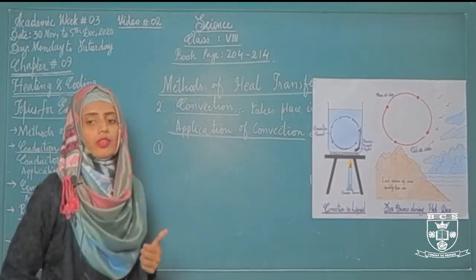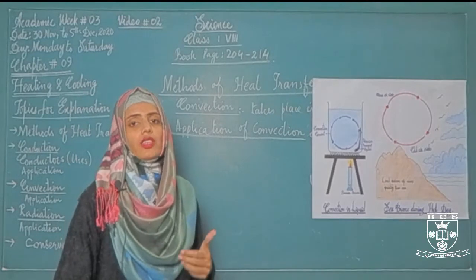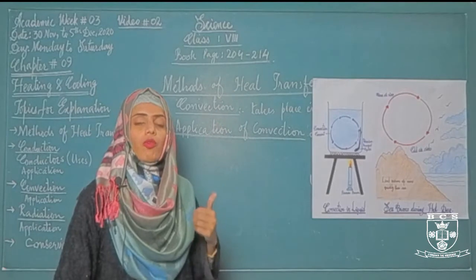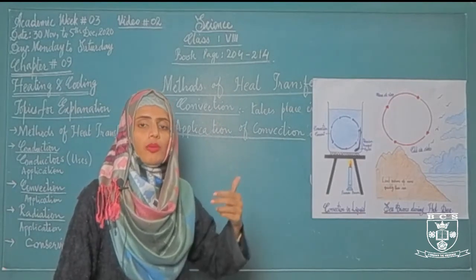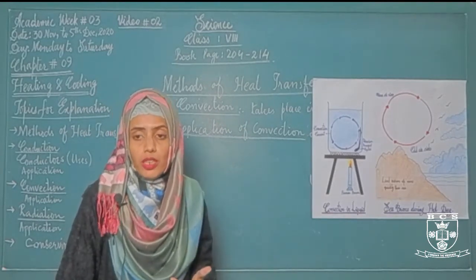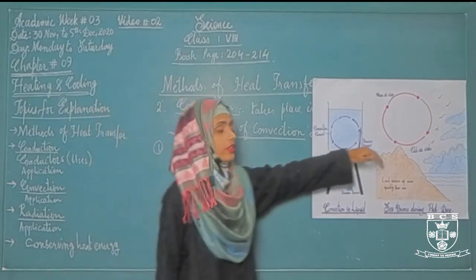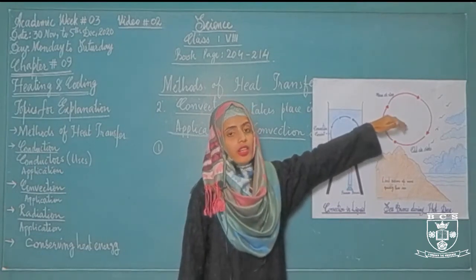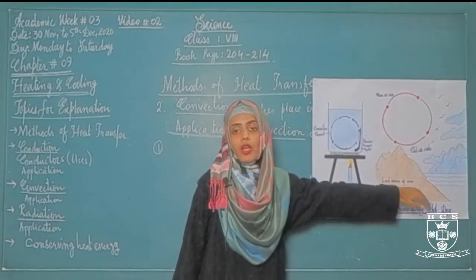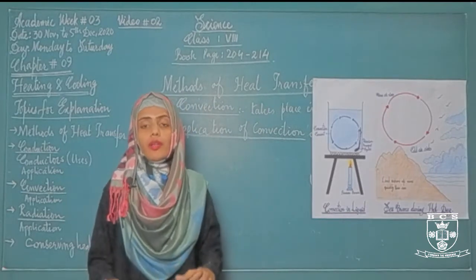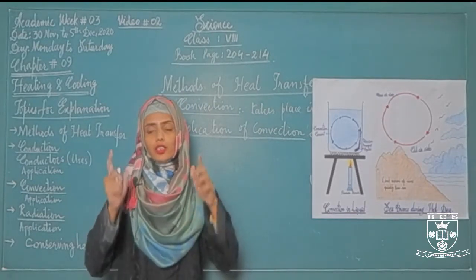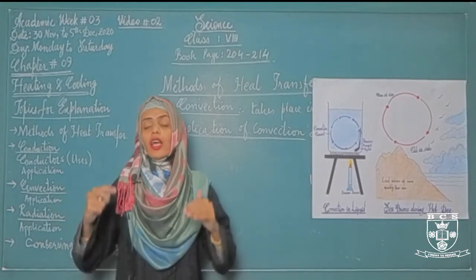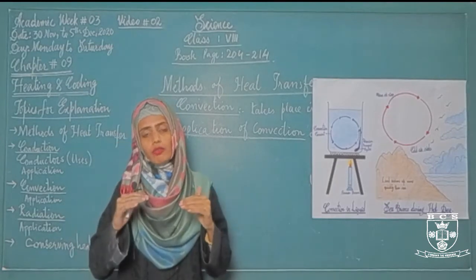Students, have you ever noticed why we fitted the AC at the top of the wall, why we made the ventilators at the top of the walls? It is just because, as we have discussed, warmer air moves upward, whereas the cooler air sinks down. When we fit the AC or make the ventilators at the top of the wall, what will happen in the room? If the door is closed, then the warmer air will move upward.